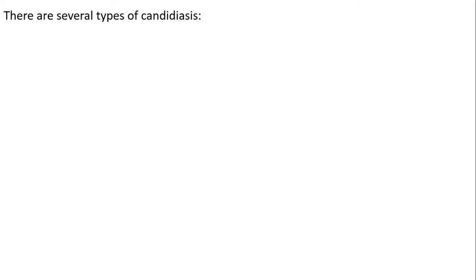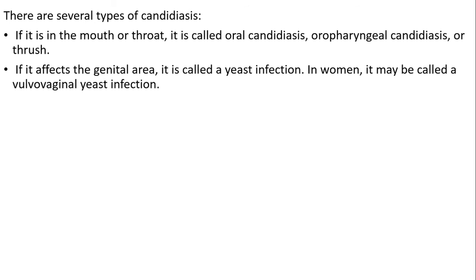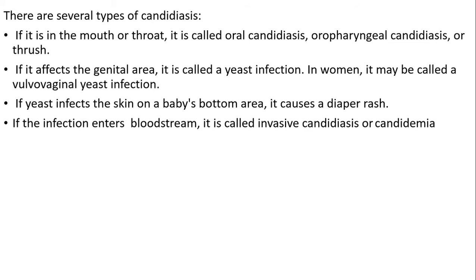There are several types of candidiasis. If it is found in the mouth or throat, it is called oral candidiasis, oropharyngeal candidiasis, or oral thrush. If it affects the genital area, it's called a yeast infection. In women, it may be called vulvovaginal yeast infection. If the yeast infects the skin of the baby's bottom area, it causes diaper rash. If the infection enters the bloodstream, it's called invasive candidiasis or candidemia.